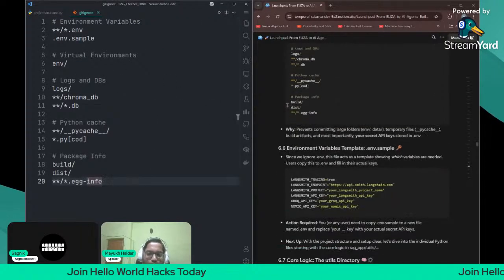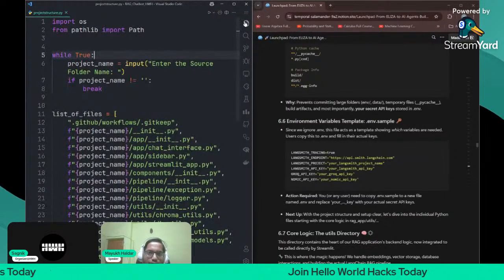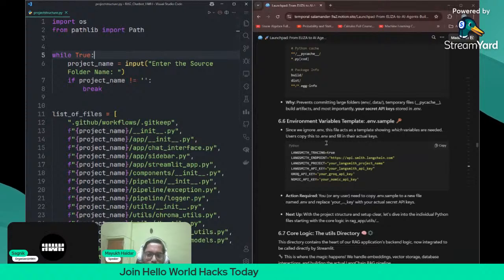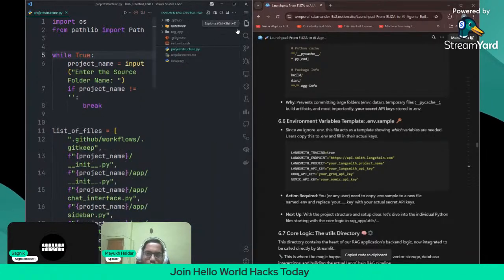One more thing, you need to make your .env variables. If you have them all ready, fine, otherwise I'm going to show you how to create your API keys also. But for the time being, just copy this and create one .env file here.